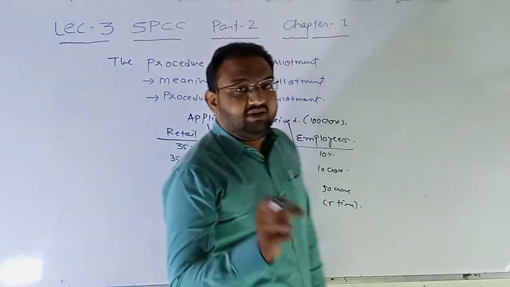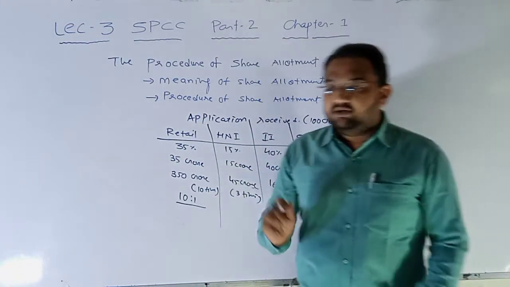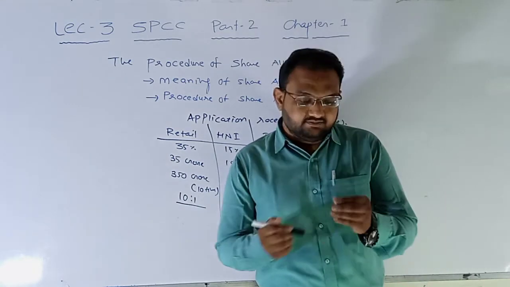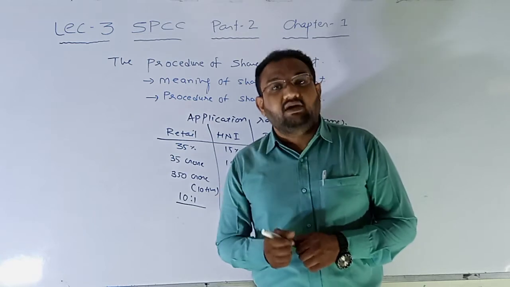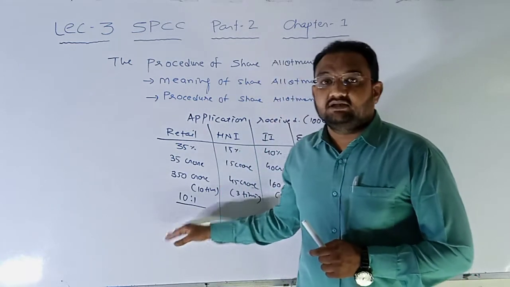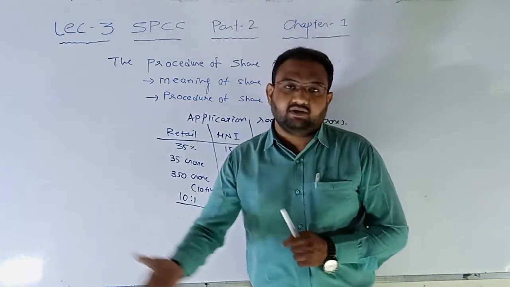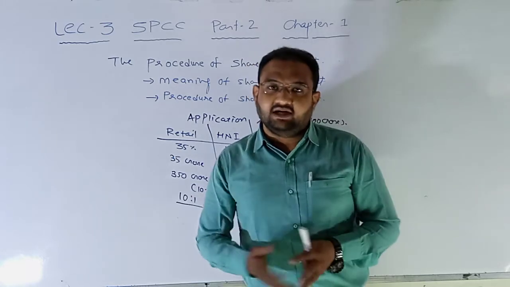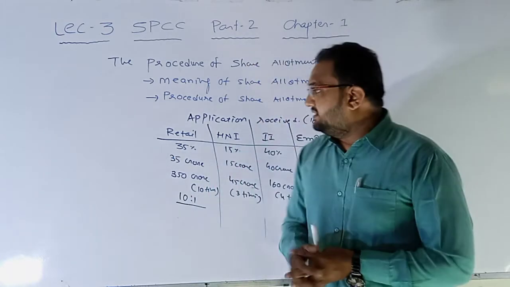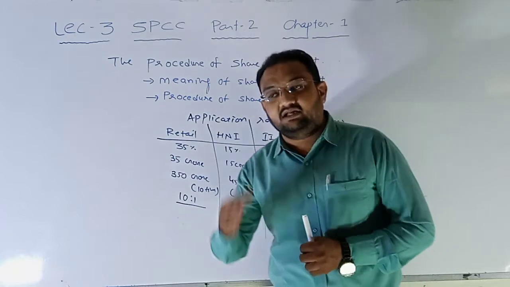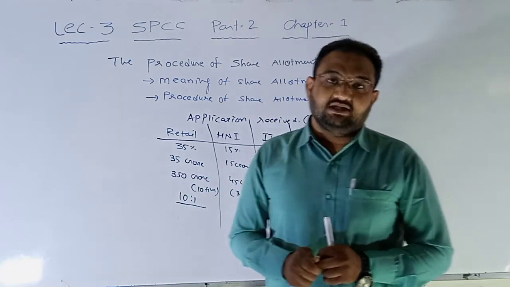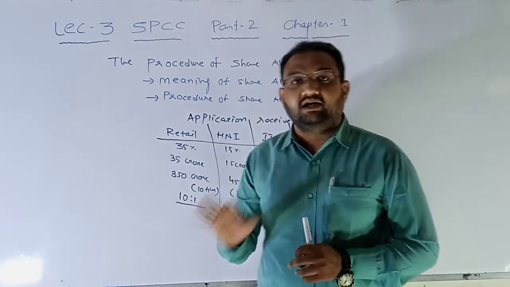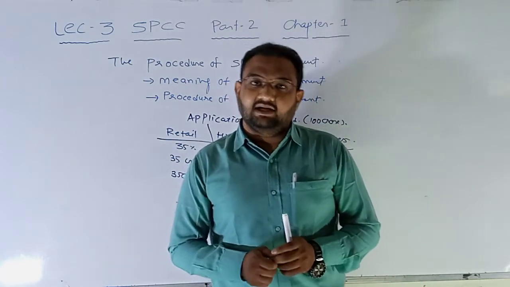Now sometimes it may happen that in any organization favoritism or nepotism happens, where they allot the shares to their relatives or friends or to some recommended party. But here, as this process is done under the guidance of SEBI and the recognized stock exchange, this whole process will be undertaken with the help of an electronic system.